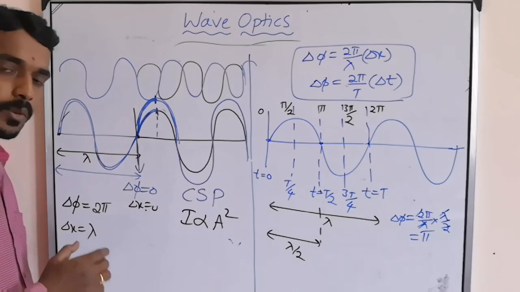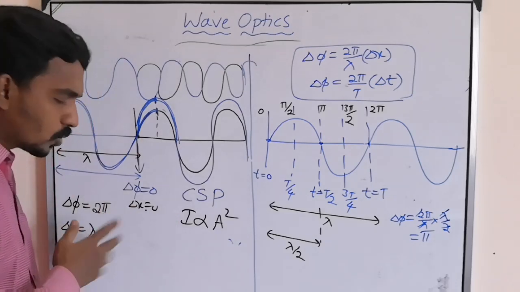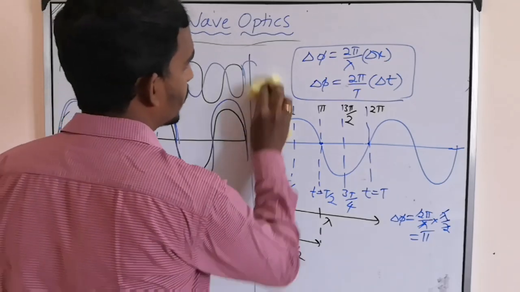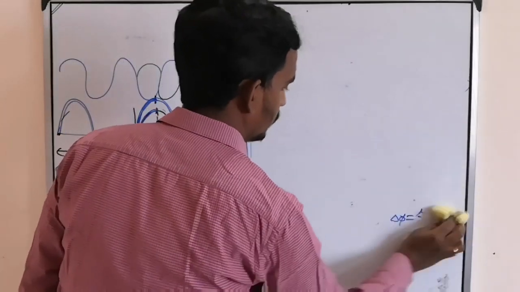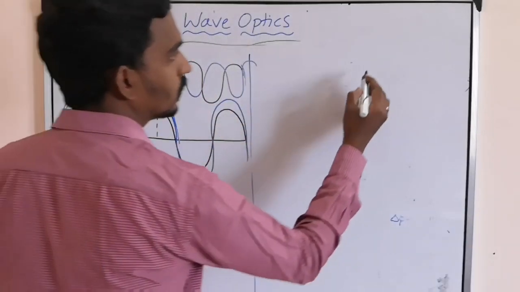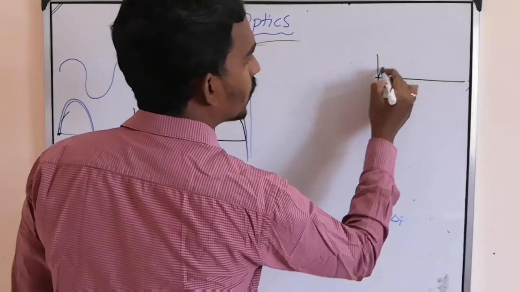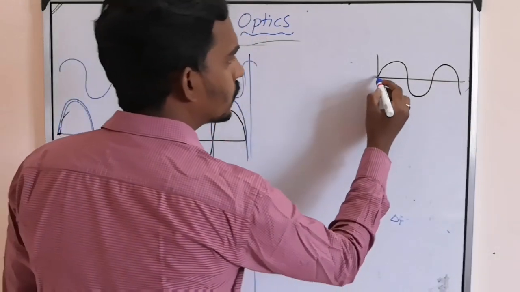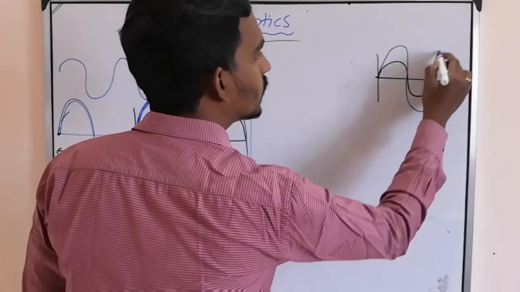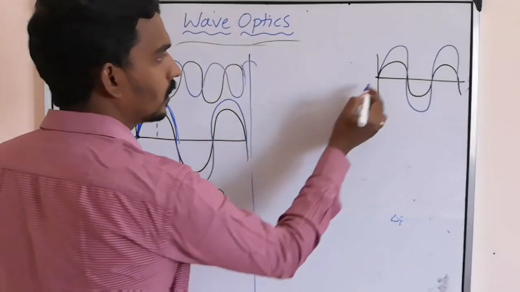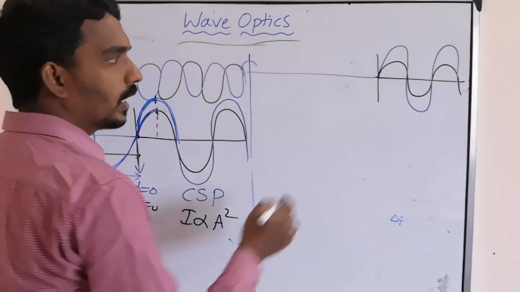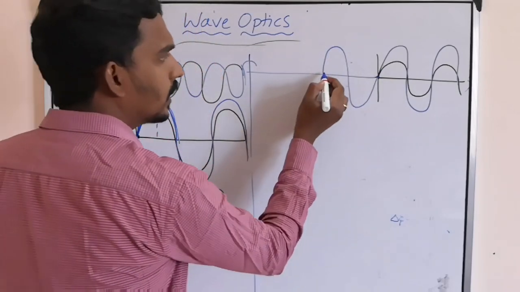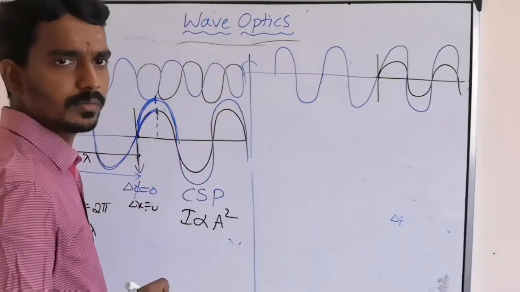Now you have to check, are these two cases possible or more? Now let's take this. This is our first wave. The first case we have seen, both are starting at the same point. In another case, this can start from here, and in another case, this can start from here also.